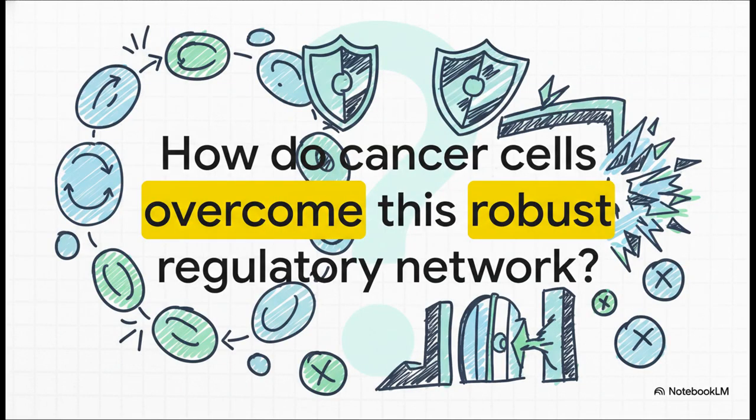And this leaves us with a key question that is central to cancer biology. The cell cycle is protected by multiple redundant layers of control: the kinases, the cyclins, the inhibitors, and the checkpoints. The fundamental question then is this: how do cancer cells accumulate the specific alterations required to successfully dismantle this incredibly robust regulatory network?